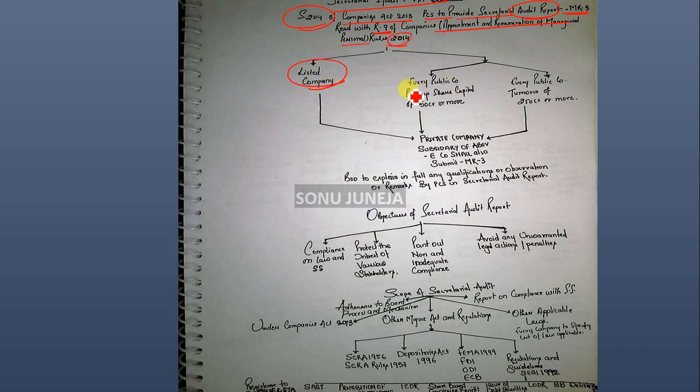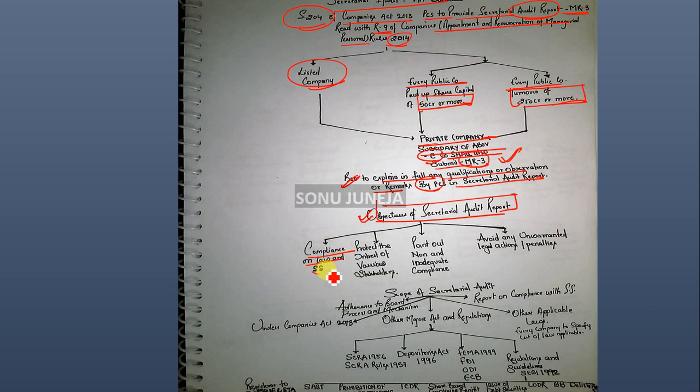So the company shall, if the company is listed, or a company having paid up share capital of 50 crore or more, or turnover of rupees 250 crore or more, is required to get a secretarial audit. Apart from that, a private company that is a subsidiary of the above shall also submit form MR3. So a private company, if it's a subsidiary of the above company, shall also submit the secretarial audit report. Apart from that, the board of directors has to explain in full any qualification, observation or remarks by the practicing company secretary in the secretarial audit report.